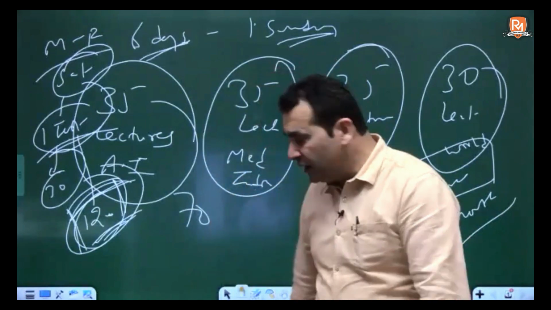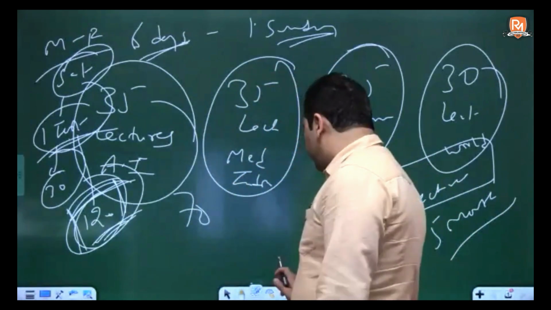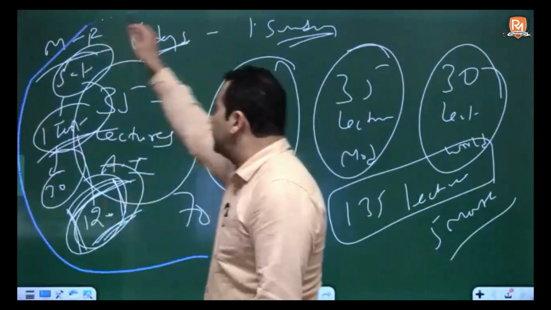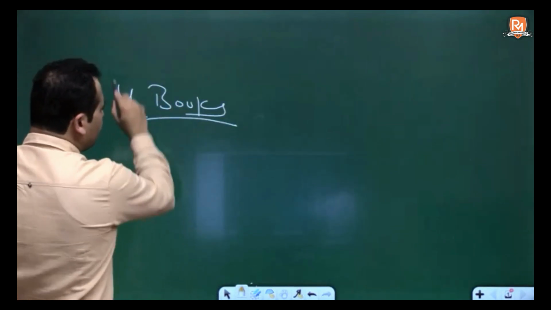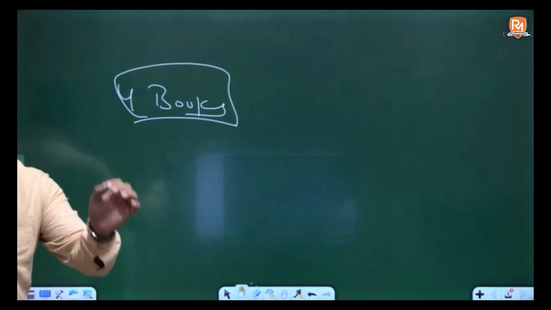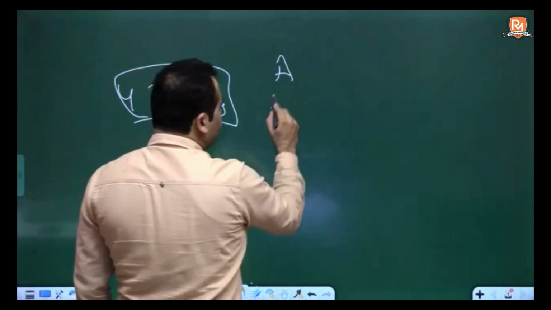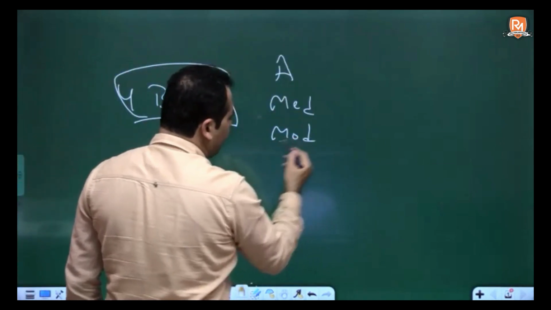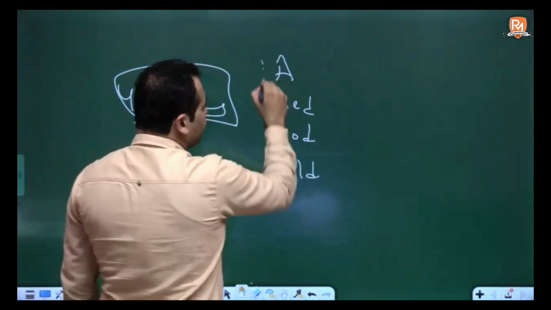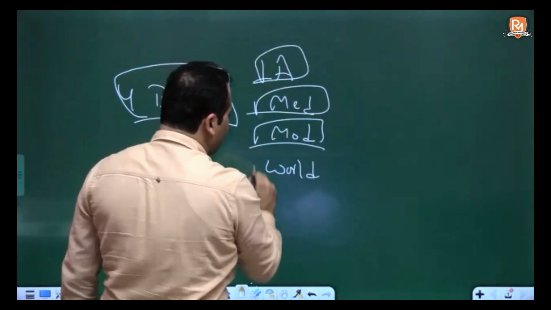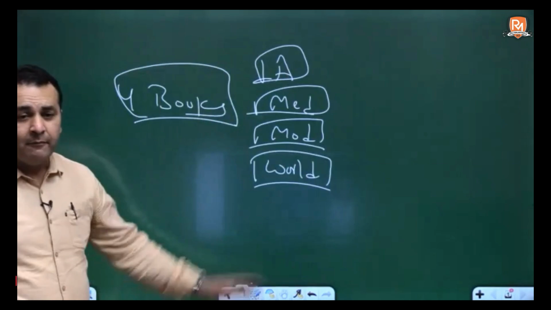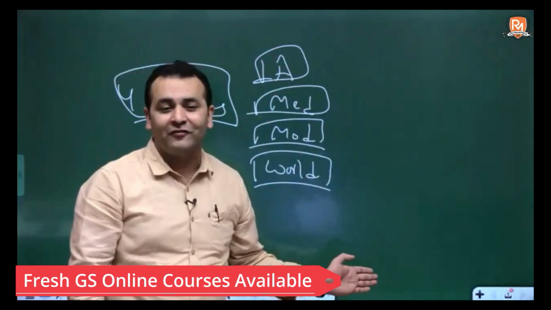Right? Now, another very important thing, I will send you 4 printed books. I will get them delivered at your doorstep. One for ancient, one for medieval, one for modern, and one for world history. Now, these books have been prepared after much hard work, but alone these books will not serve the purpose.